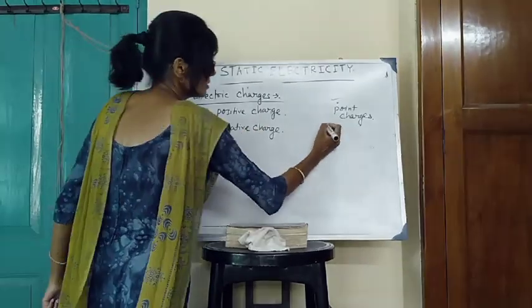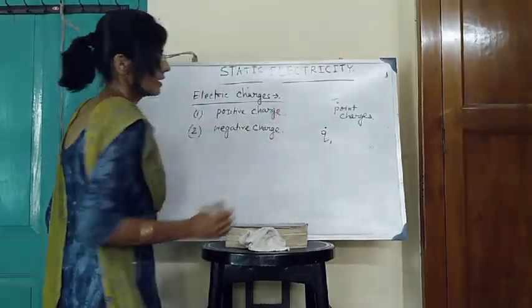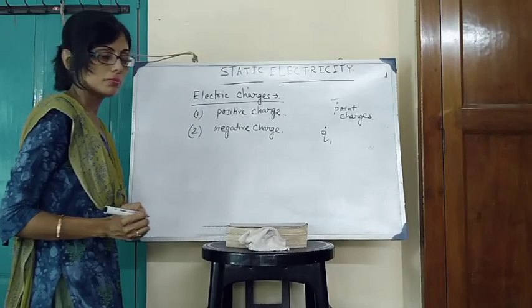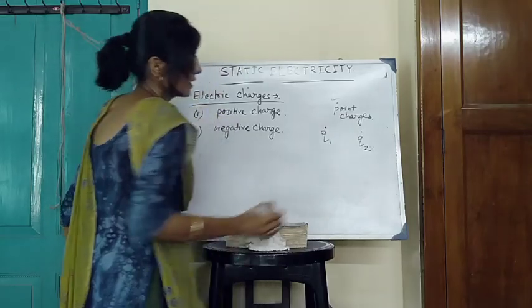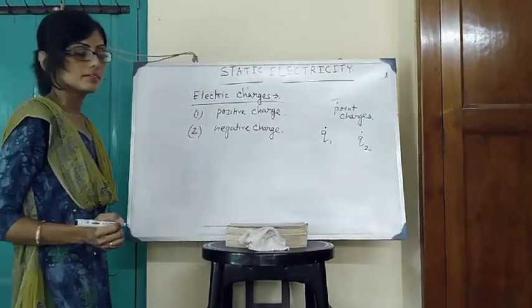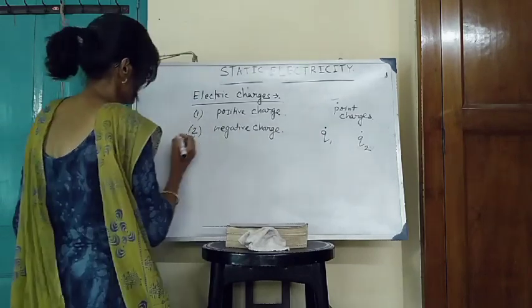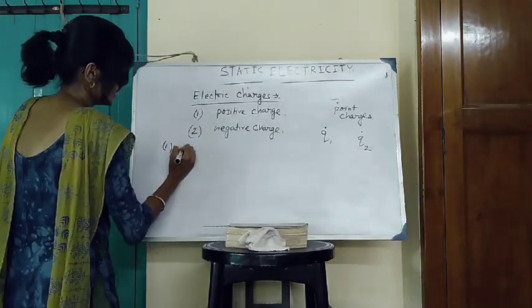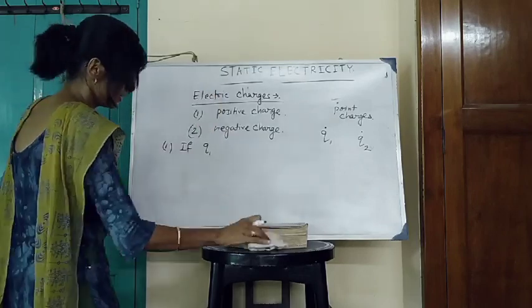Suppose one arbitrary point charge is represented by Q1, and another point charge is represented by Q2. How many possibilities are there?